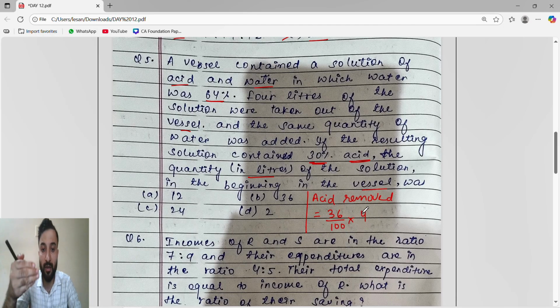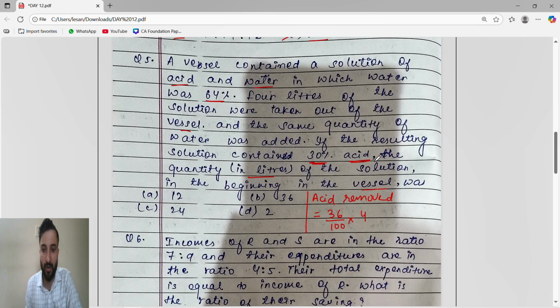So 4 liters of solution were taken out of the vessel, which means out of 36% acid, 36% of 4 liters they have taken out.